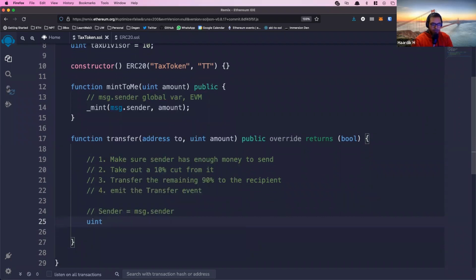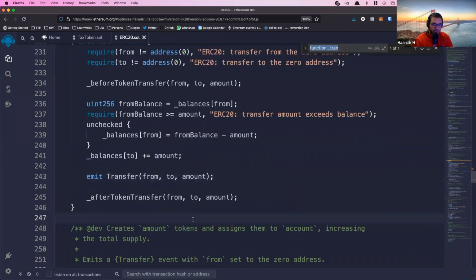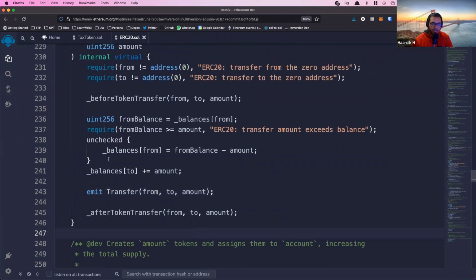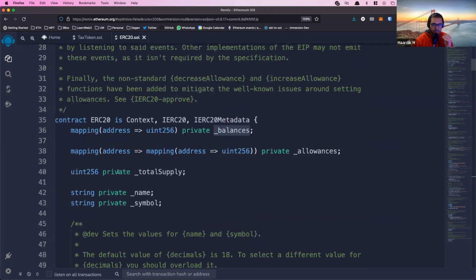And what we'll do is fetch the balance of the sender. Balance sender equals, and again, with ERC20, you can either read from this data directly. ERC20 defines this mapping. It's like an object or a dictionary in other languages, a mapping from an address to a number.